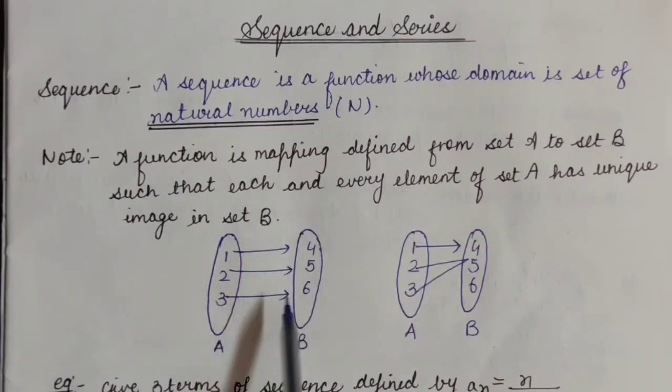So this is the example of a function, but if one more element comes over here and the image of that element does not exist in set B, in that case that will not be a function.